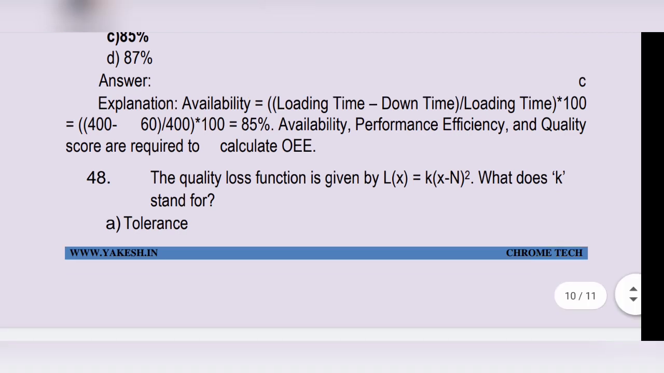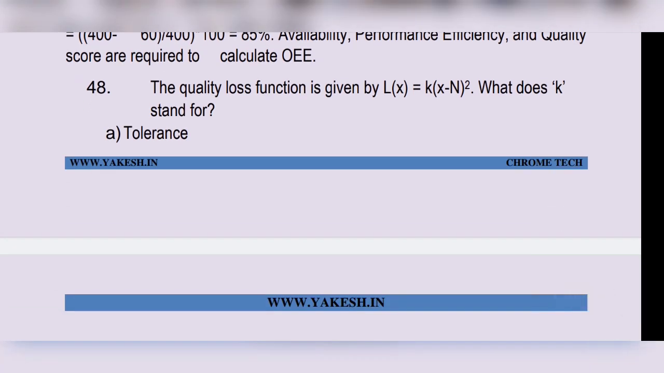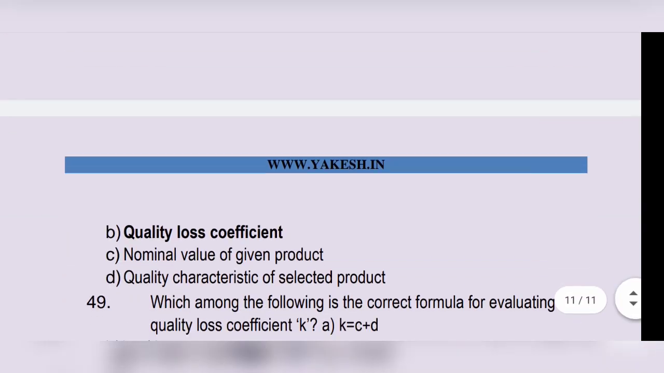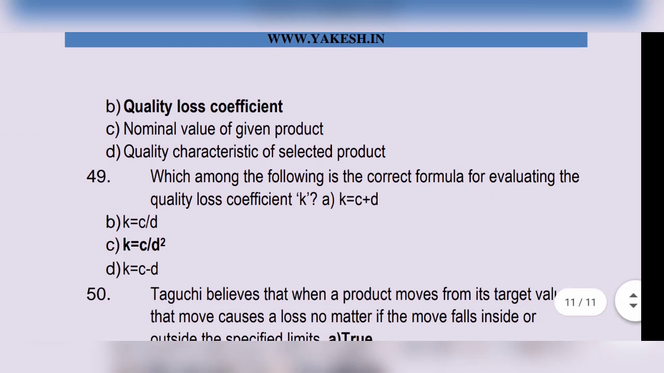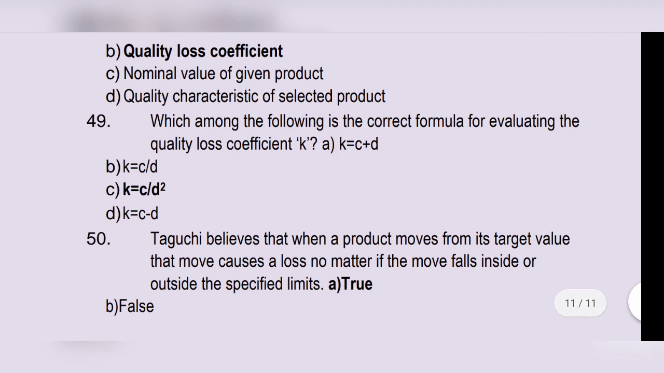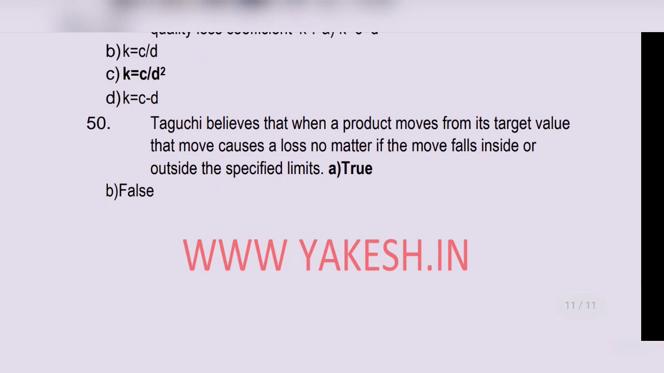Next question. The quality loss function is given by L(x) = k(x - n)squared. What does the k stand for? K stands for quality loss coefficient. Which among the following is the correct formula for evaluating quality loss coefficient k? Option C, k equals C by D squared. Next question. Taguchi believes that when a product moves from its target value, that move causes a loss no matter if the move falls inside or outside the specified limits. Option A, true.